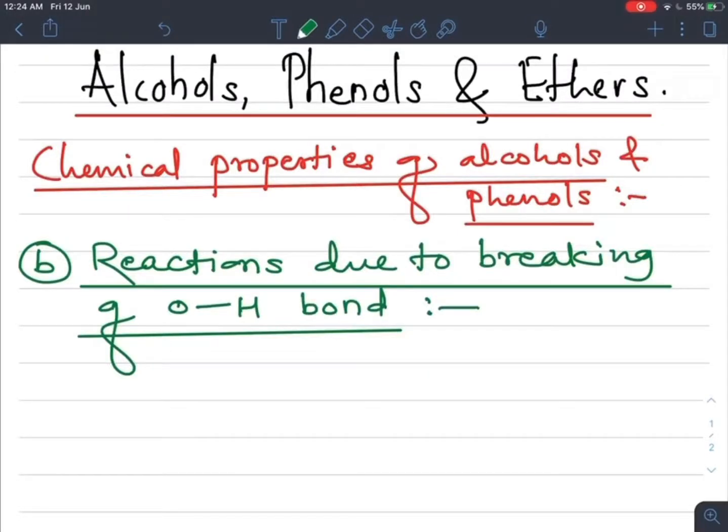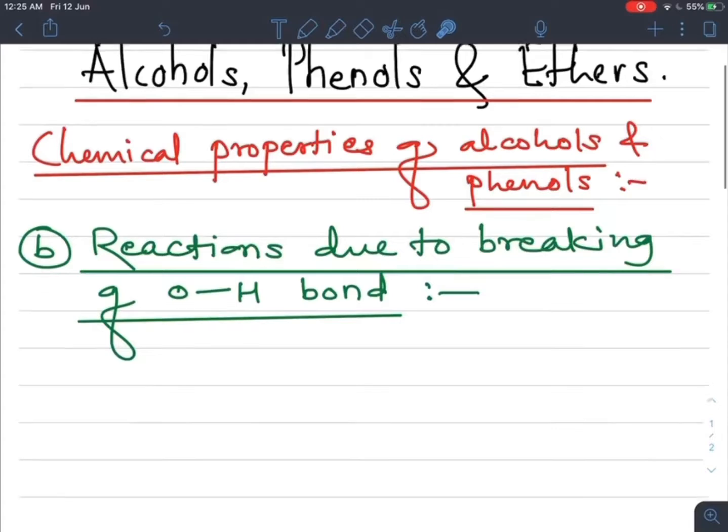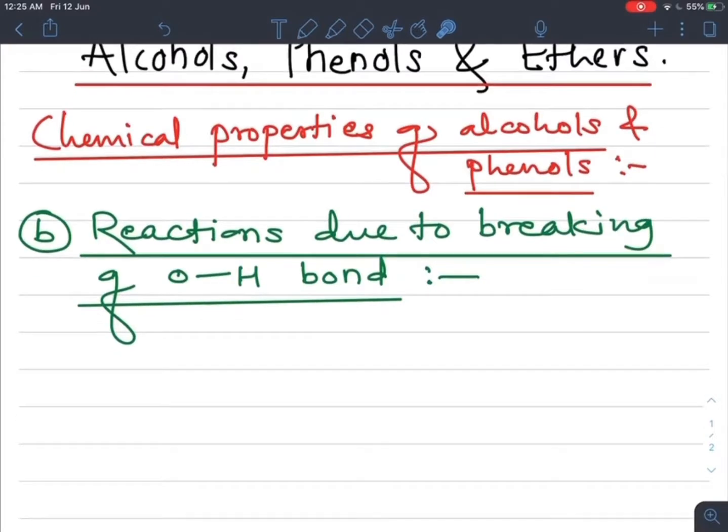Students, let's see chemical properties of alcohols and phenols. In that, reactions due to breaking of the OH bond. In the previous lecture, we already studied the laboratory tests of alcohols and phenols. According to laboratory tests, alcohols are neutral in nature and phenols are weakly acidic in nature.